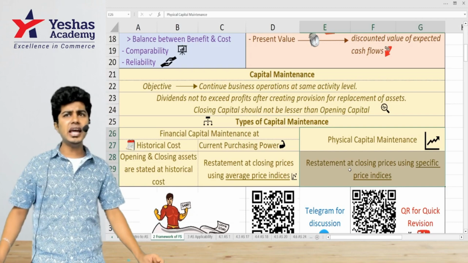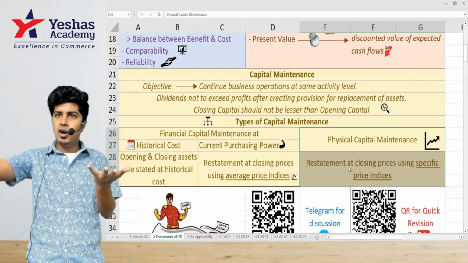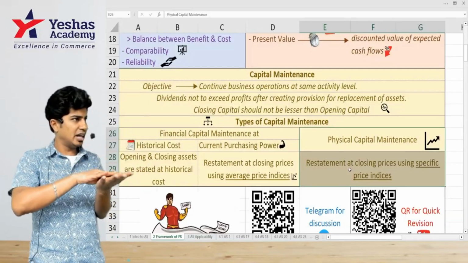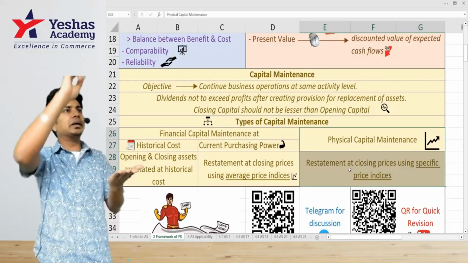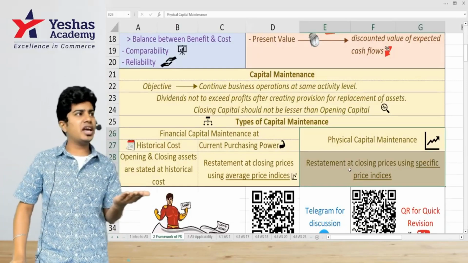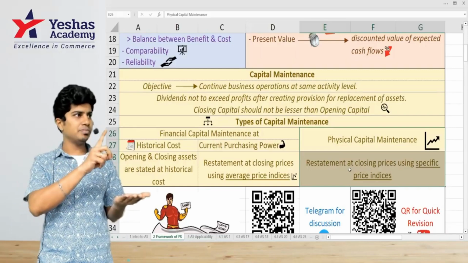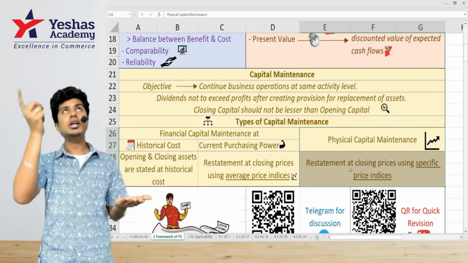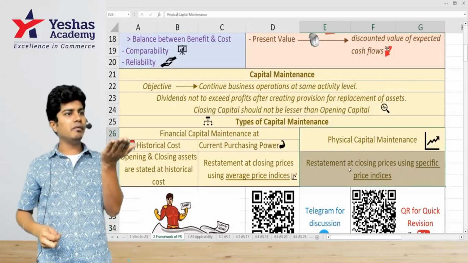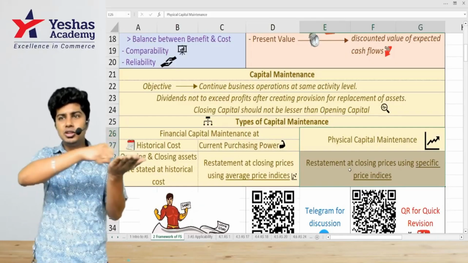Physical capital maintenance. Physical capital maintenance is at the end of the year. First year I bought inventory worth 1 lakh, sold it at 1 lakh 20,000. I have 1 lakh 20,000 cash with me. Correct? That day I will check what is the market price per kg if I have to buy. I will go to the market and ask, how much is one kg? They will tell 11 rupees. Then I know 11 rupees is the per kg price. Last year I started with 10,000 kgs. 10,000 kgs into 11 is 1 lakh 10,000. How much cash do I have with me? 1 lakh 20,000. Of that, 1 lakh 10,000 I will keep in the business. How much is extra? 10,000 I can withdraw.